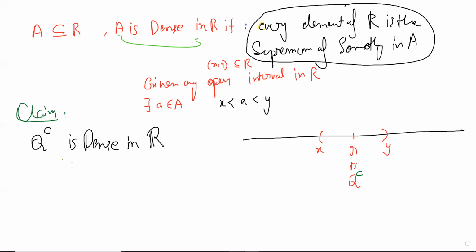So if we consider root 3x and root 3y, they are also real numbers. So by the density property of rationals, we know that there exists a rational number between root 3x and root 3y. Let it be p. So p by root 3 is basically between x and y. And p by root 3 is irrational.